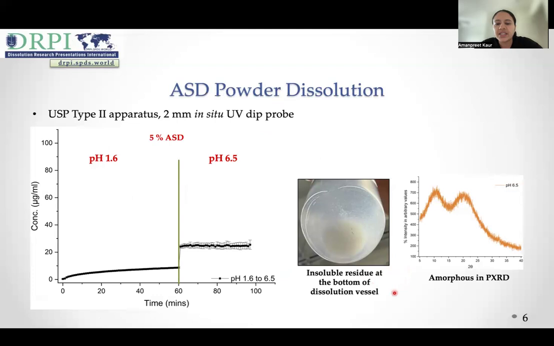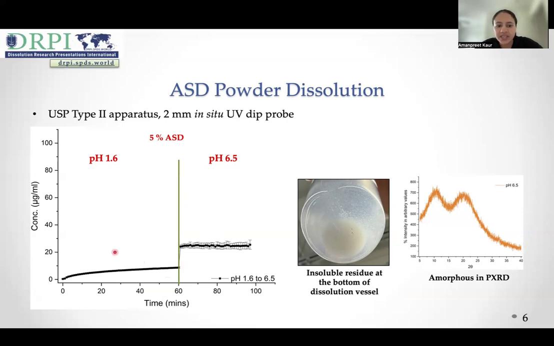We prepared ASDs of bedaquiline with HPMCAS using the solvent evaporation method. 5, 10, 20, and 30% drug loading ASDs were confirmed to be amorphous from modulated DSC and PXRD analysis. We then performed two-stage dissolution of 5% drug loading ASD. At stage 1, the initial pH was 1.6, and at 60 minutes, we used concentrated buffers to switch the pH of the dissolution medium to 6.5.